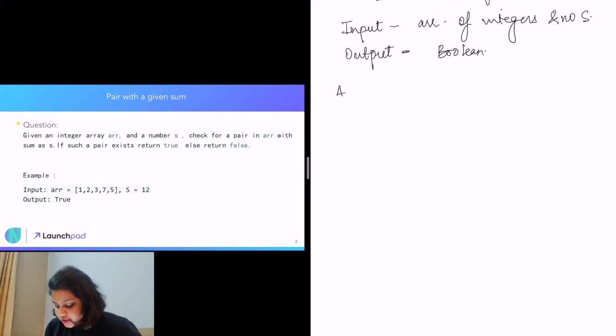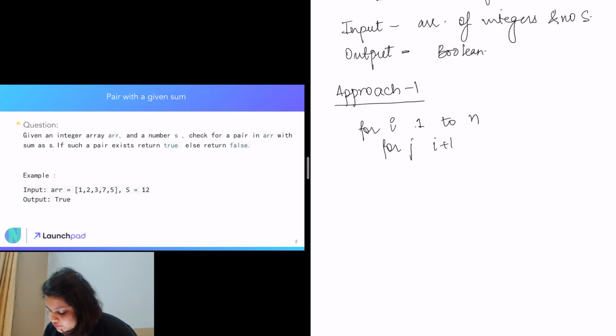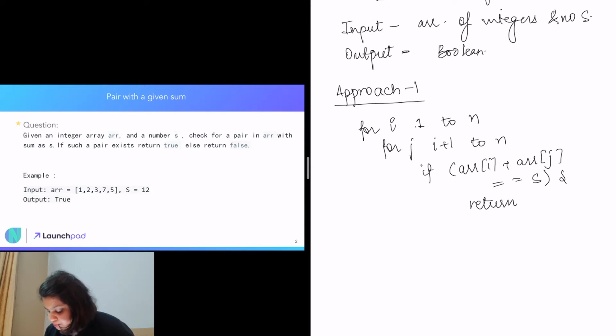The first approach that comes to my mind is to just go through all the combinations and all the pairs of this array and check if the sum is equal to s or not. Basically, for i from 1 to n, for j from i plus 1 to n, if array of i plus array of j equals s, then we will return true.